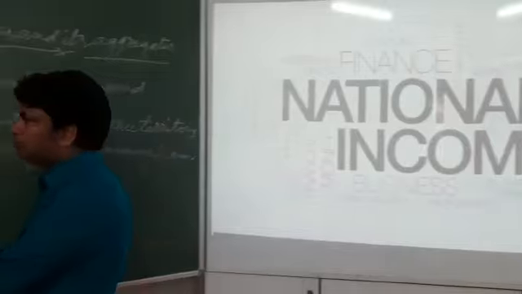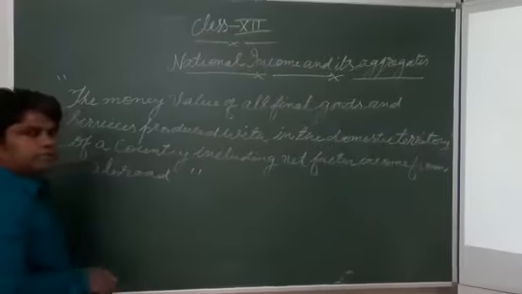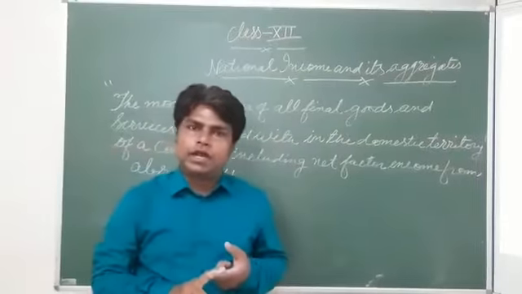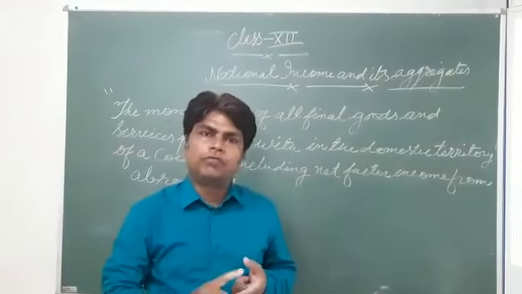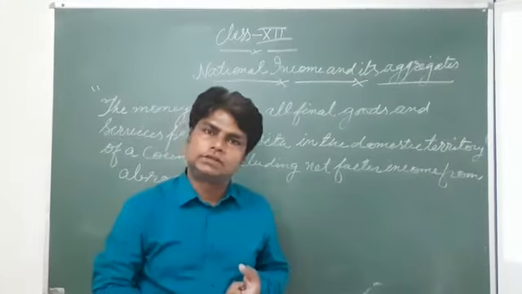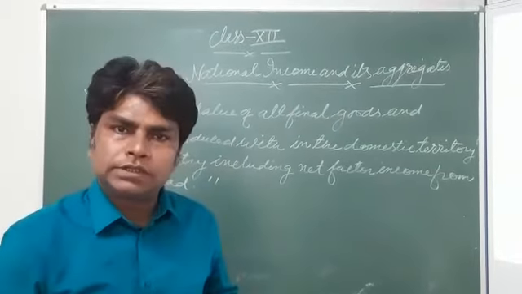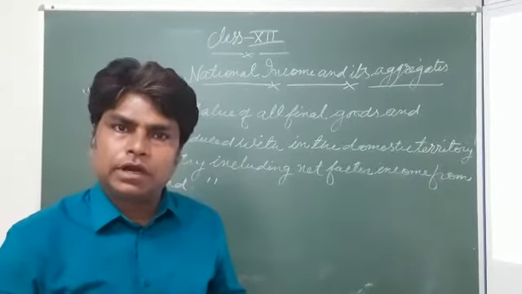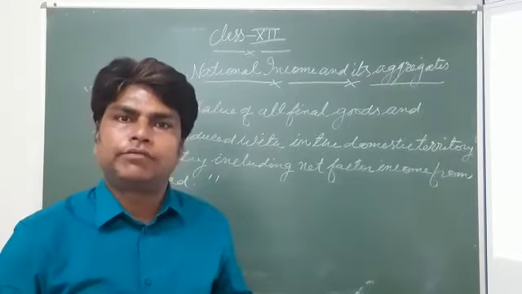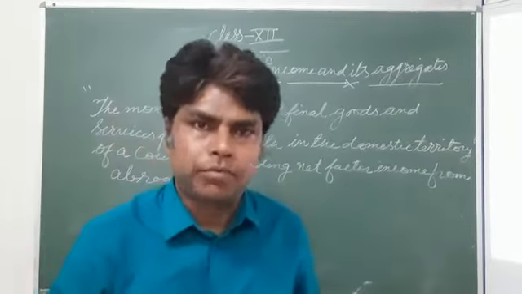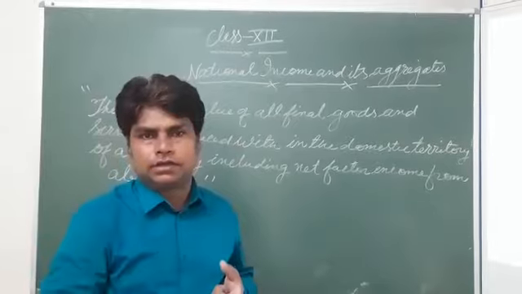See in the book, national income is the money value of all final goods and services produced within the domestic territory of a country, including net factor income from abroad. So this is called national income.